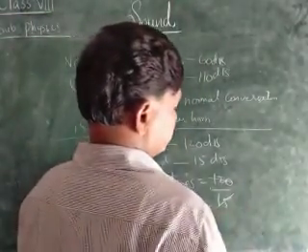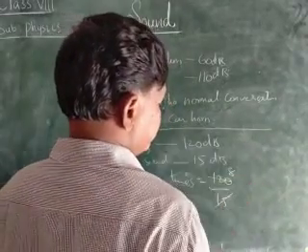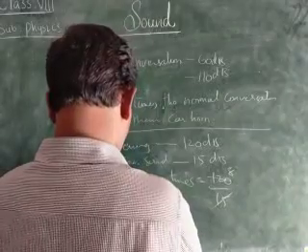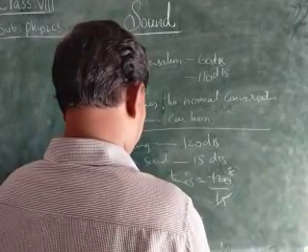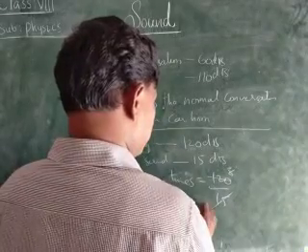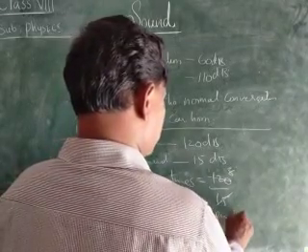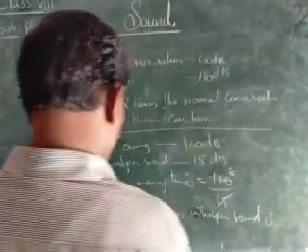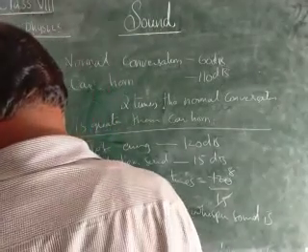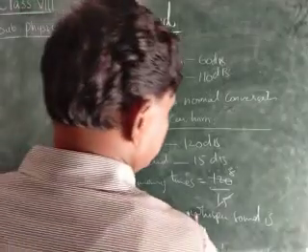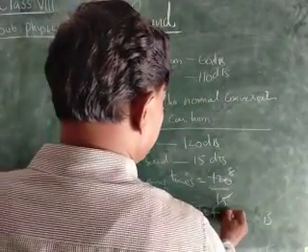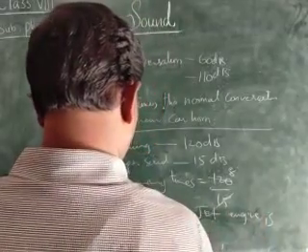15 eights are 120. Therefore, it is 8 times. Jet engine is 8 times more than whisper sound.